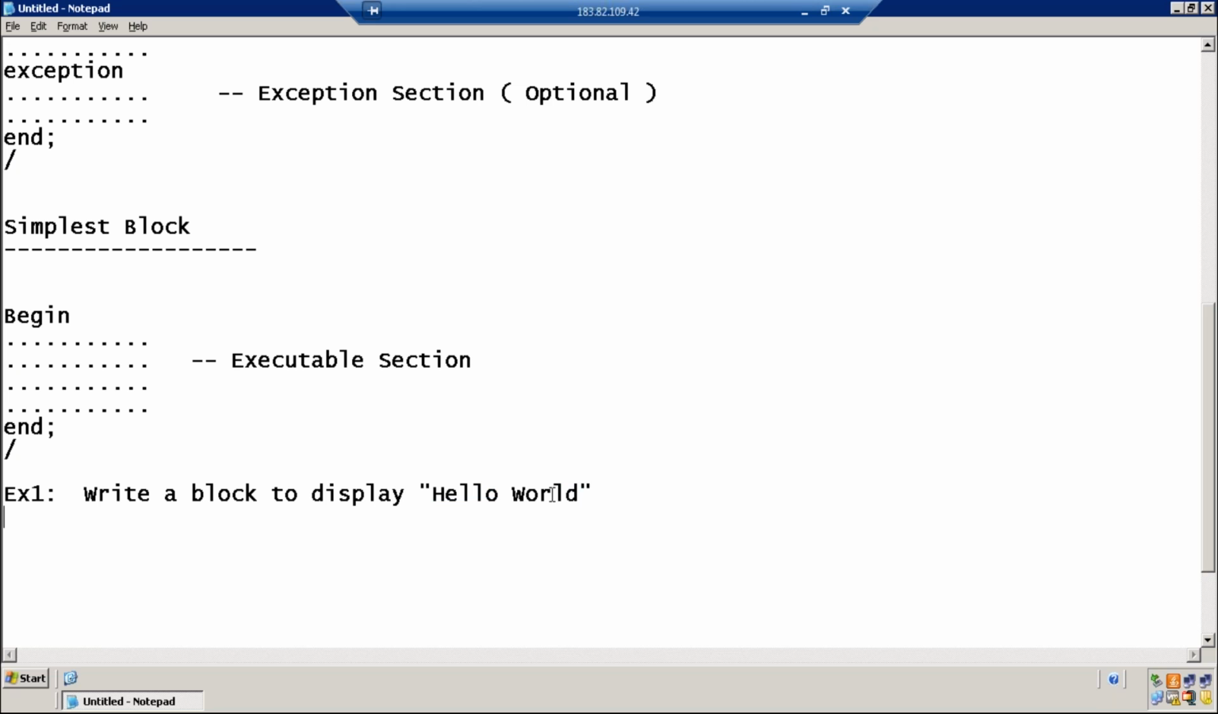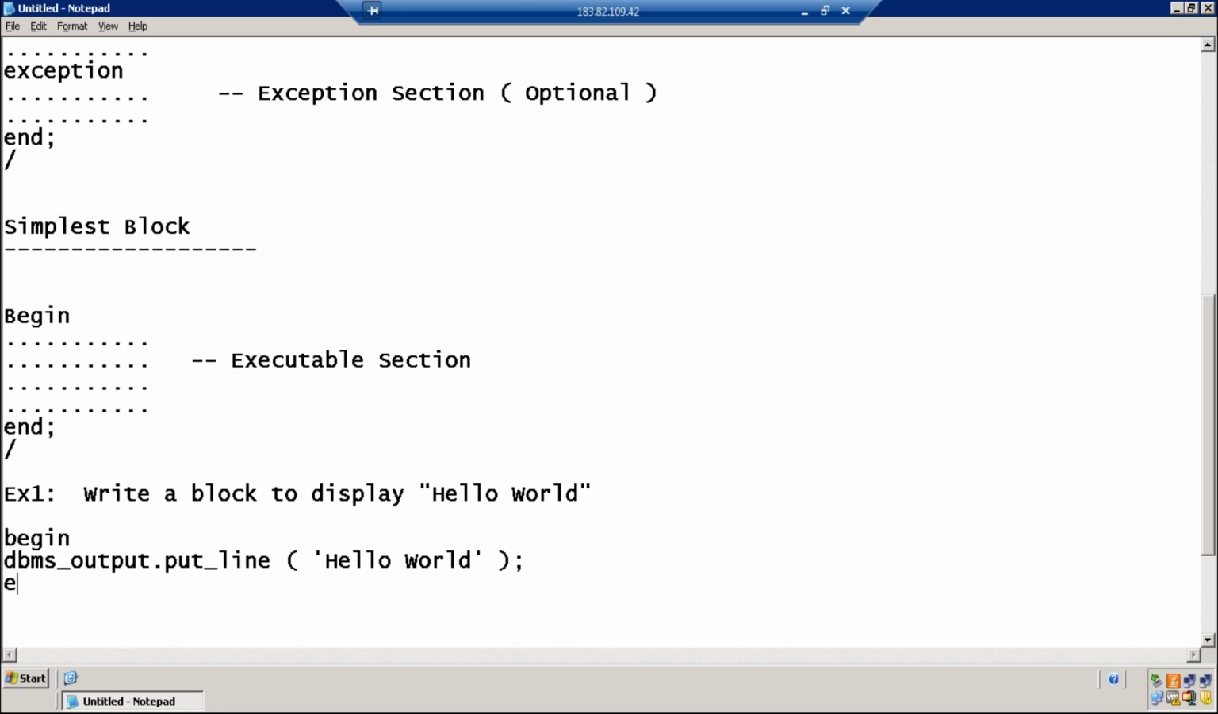As we don't need variables, you can avoid the declare section and start the program with the executable section. Executable section starts with the keyword begin. I want to display some set of characters, that is hello world, on the screen. To display characters on the screen, the statement we should use is dbms_output.put_line. Mention the characters in the brackets. I want to display hello world. Whatever characters you want to display, you need to enclose them in single quotes, and end the statement with a semicolon.